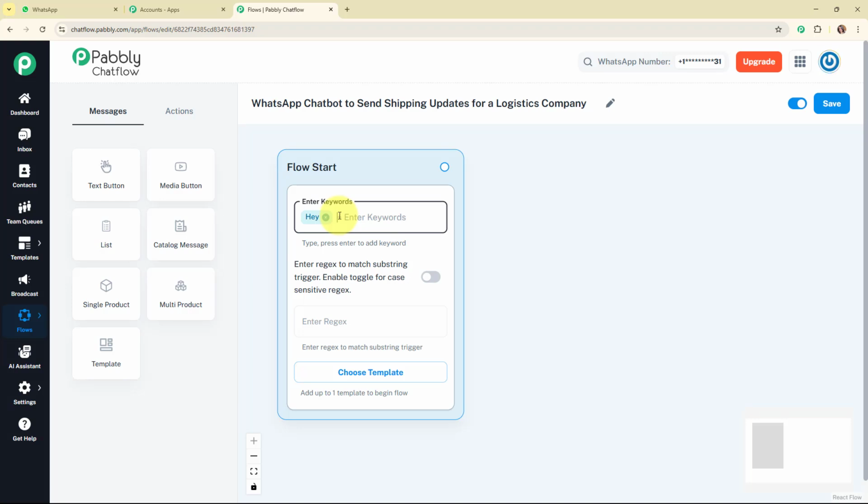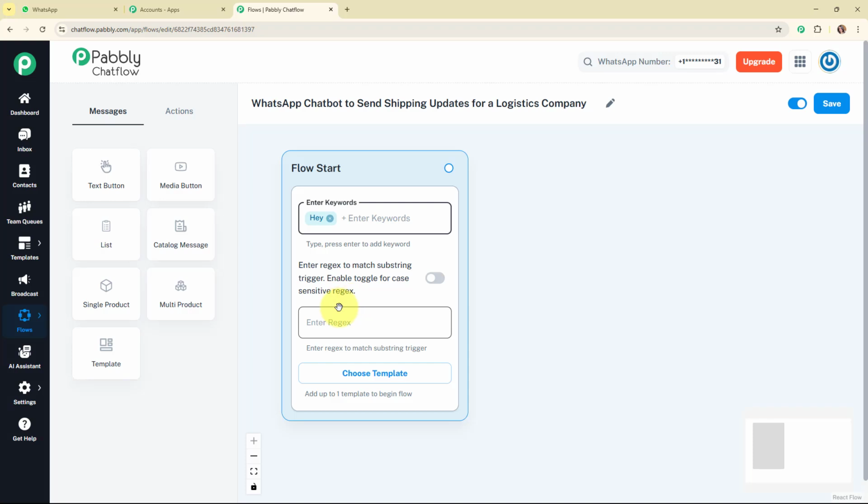But people type messages in different ways. One person might say, tell me about my product shipping, while another might write, I want to track my shipping. So instead of listing every possible variation, we can use regex, that is regular expressions, to create a smarter trigger. For example, using a regex pattern like this, the chatbot will detect common inquiry words regardless of variations or capitalization. And once the chatbot is triggered, it moves to the next step.